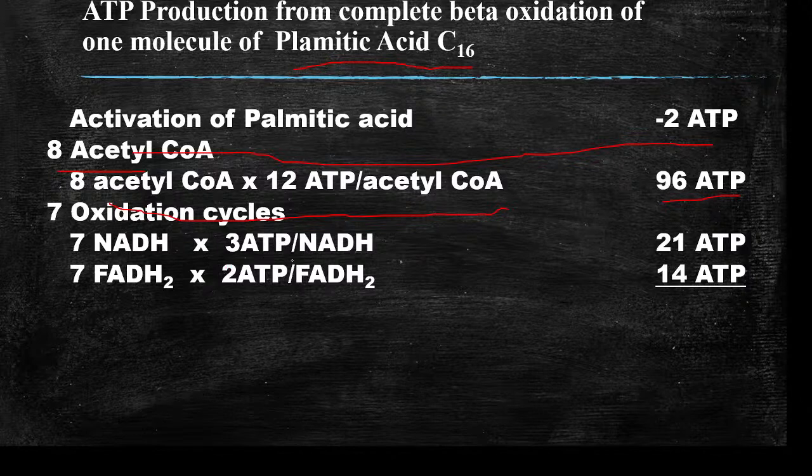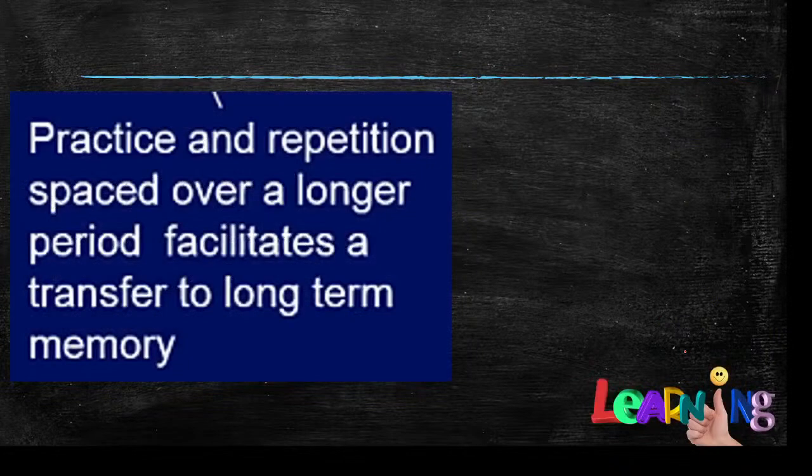From 7 NADH, it produces 21 ATPs. From 7 FADH2, it produces 14 ATPs. So the total ATP formed is 131, and utilized is 2 ATPs. So the net generation is 129 ATPs from palmitic acid.